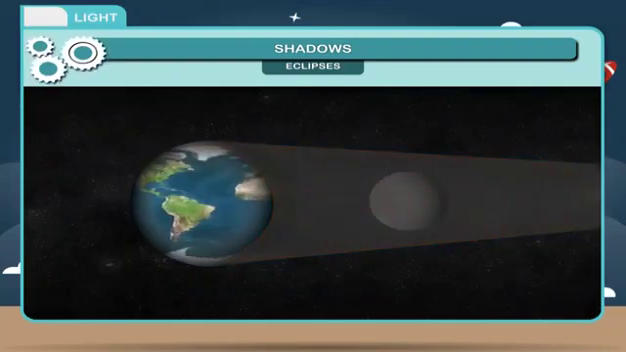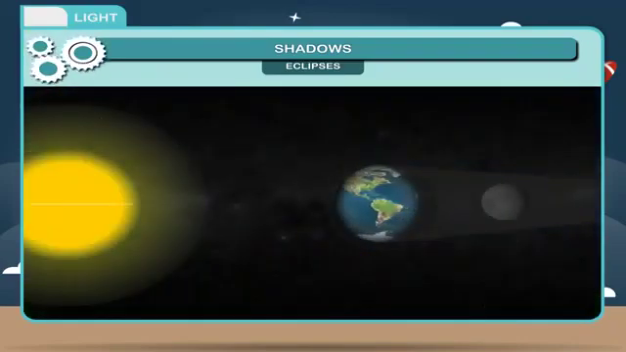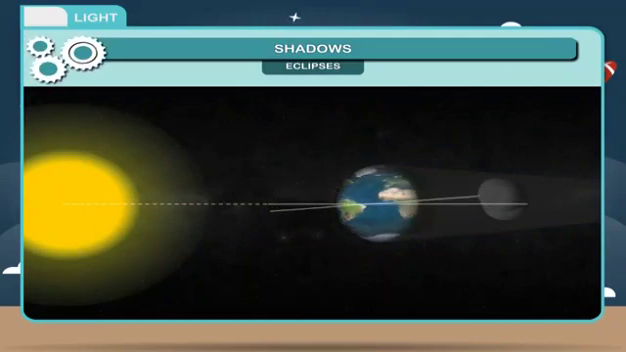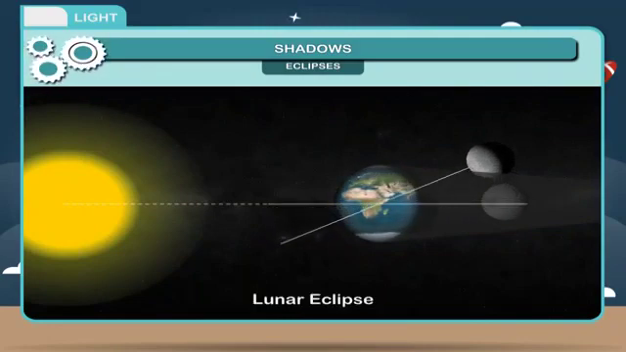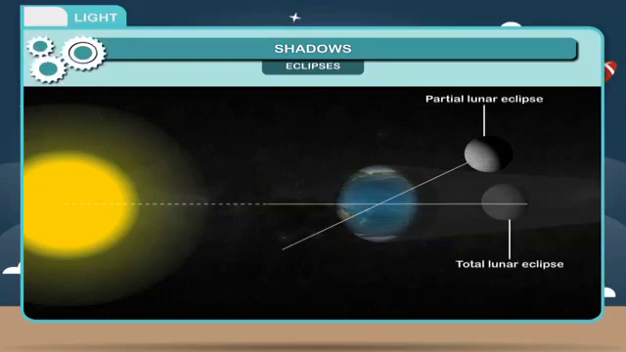So, the moonlight does not reach the earth and it becomes a dark night. Hence, the shadow of the earth on the moon causes a lunar eclipse. It is also of two types, partial lunar eclipse and total lunar eclipse.